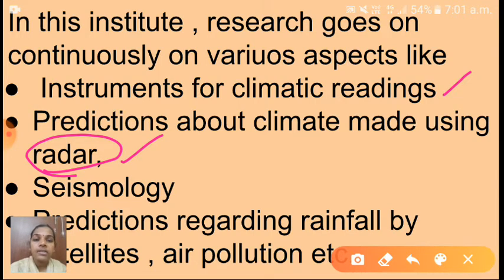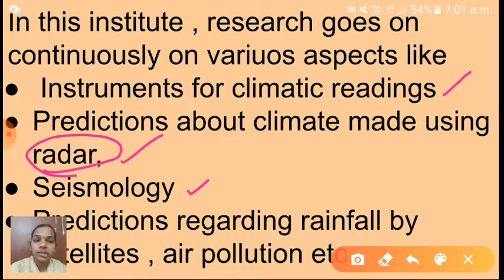Okay, children. Next one is what? Seismology. See here, seismology, that means the study of the earthquake. So next one is predictions regarding the rainfall by satellites, air pollution, etc. Understood, children? So the meteorology department is doing that research work.